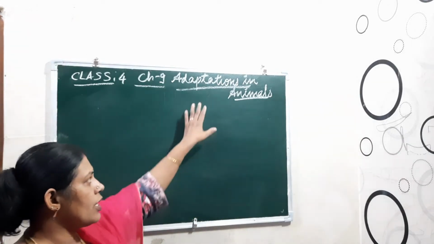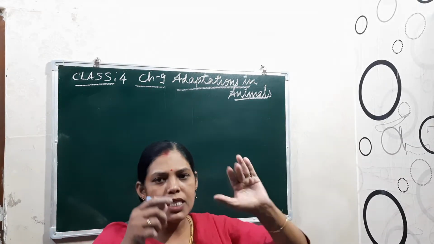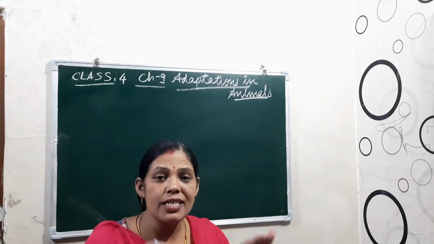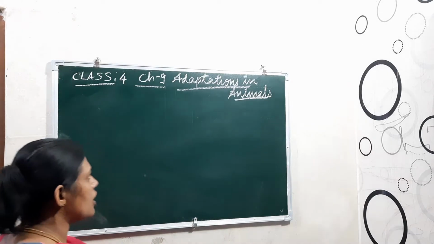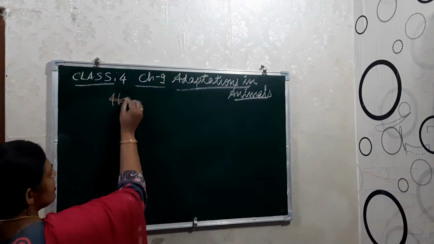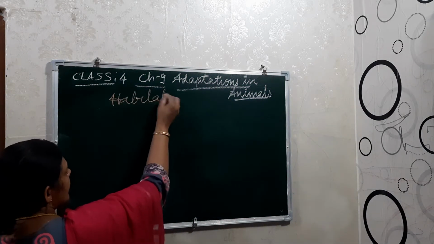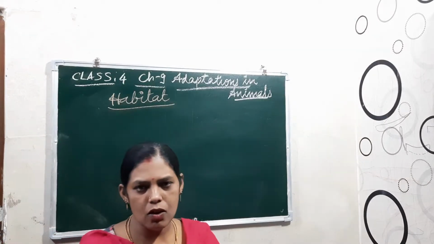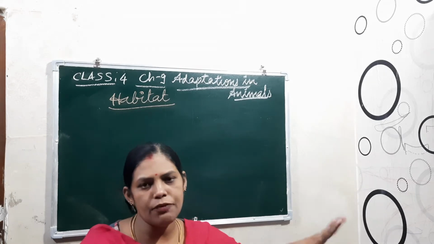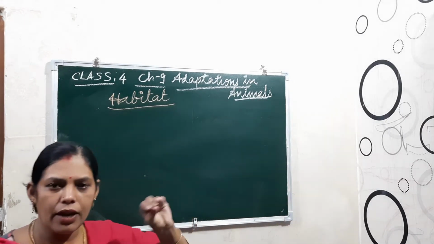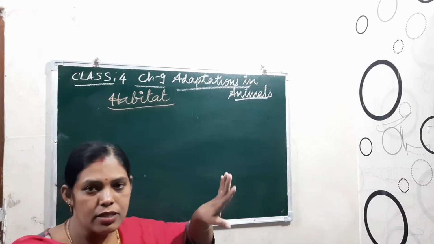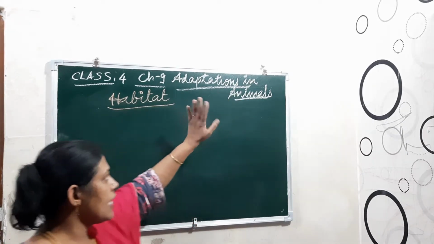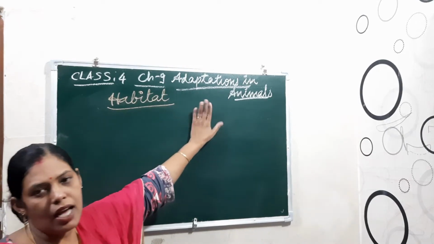Okay, that only. And the place, that means the natural home or the place where the animals live, that place is known as what? Habitat, right? Habitat, it is the natural home of the animal. Like plants also, they are also having different places where different plants live, and they can survive there. They have the ability also, adaptation also. The same way animals also have adaptations.